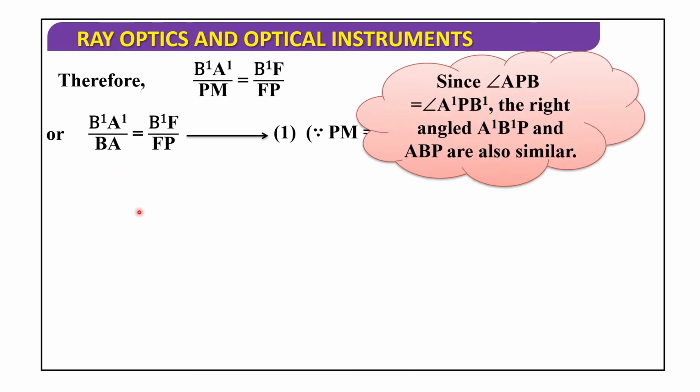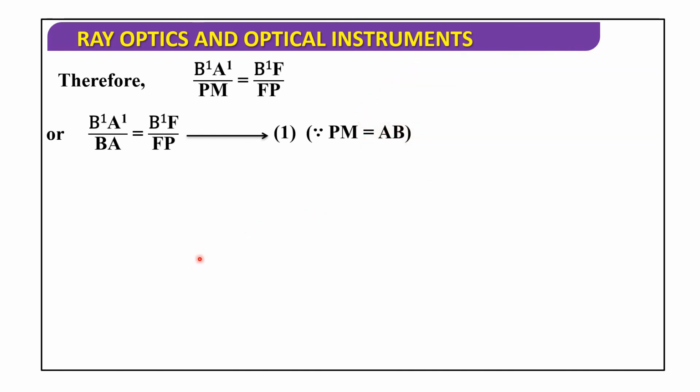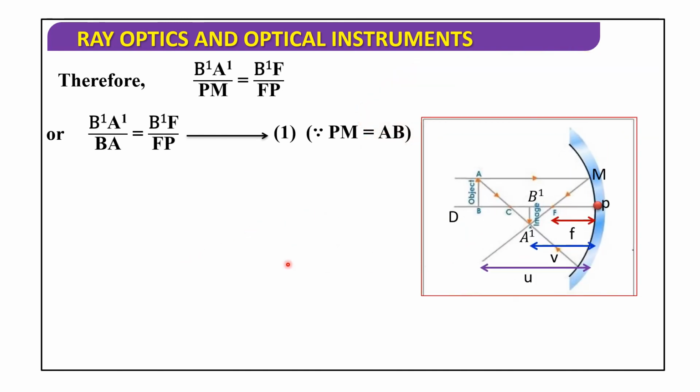Next, since angle APB equals angle A dash PB dash, the right angled triangles A dash B dash P and ABP are also similar. See this diagram, and therefore B dash A dash by BA equals B dash P by BP.